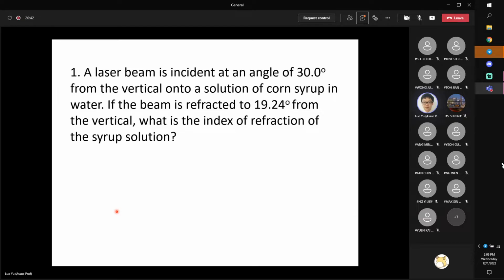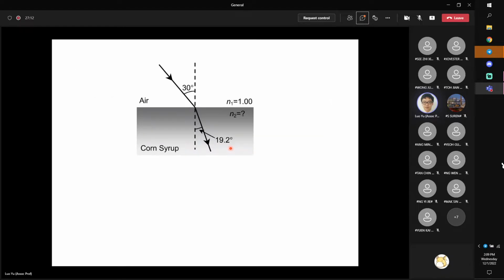So first one, we have a laser beam incident at an angle of 30 degrees from the surface normal onto a solution of corn syrup. If the beam is refracted to 19.24 degrees from the vertical, which means the incident angle is 30 and the refracted angle is 19.24, what is the index of the corn syrup solution? I think this question is very easy. It tells you about direct application of the